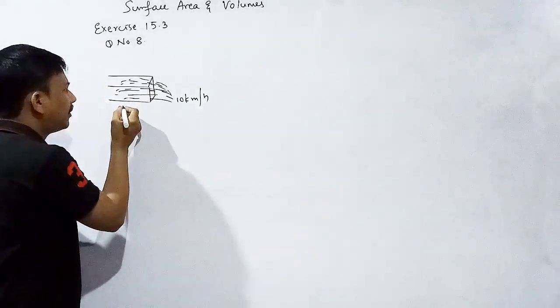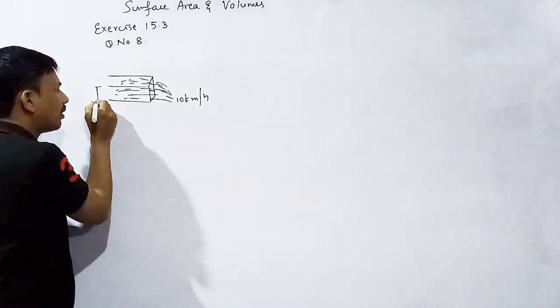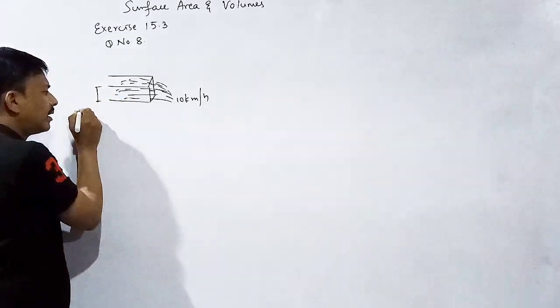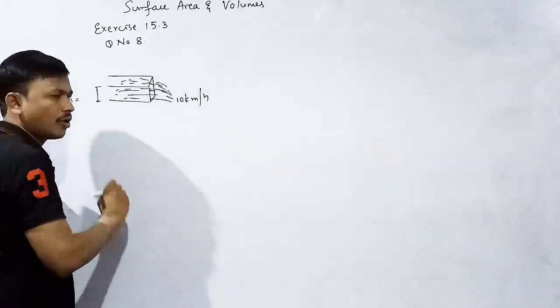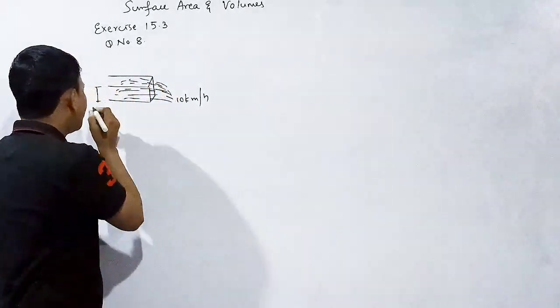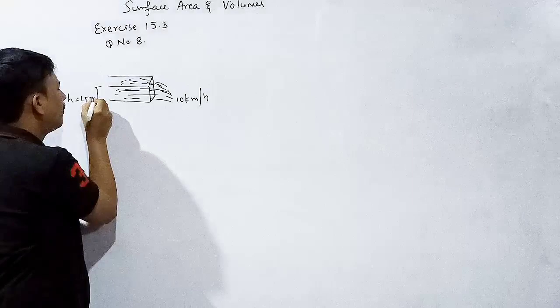And the height is nothing but what? Depth of the canal. H is equal to how much? 1.5 meter.